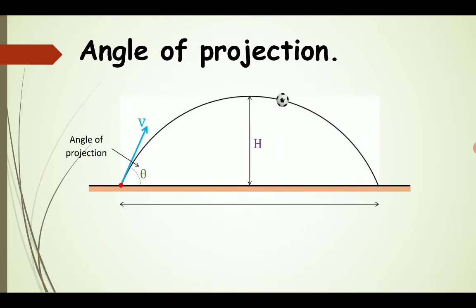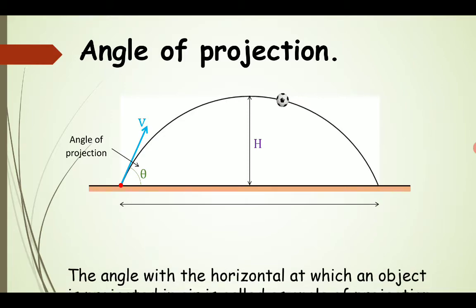After the velocity of projection, another important point is the angle of projection. You can see from this diagram that the angle which this velocity vector makes with the horizontal is known as the angle of projection. This angle of projection is very important. It decides how high the object will go or how far the object will reach on the surface of earth, that is, the horizontal range. So this is known as the angle of projection.